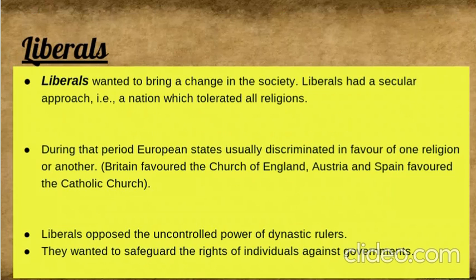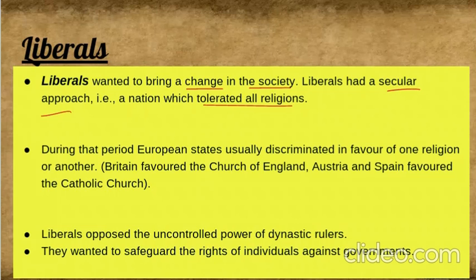Liberals wanted to bring a change in society. They had a secular approach, meaning a nation which tolerated all religions. They wanted such a nation where it was secular, all the religions were accepted. And they wanted to bring a change also.